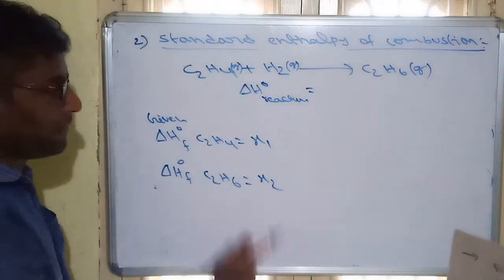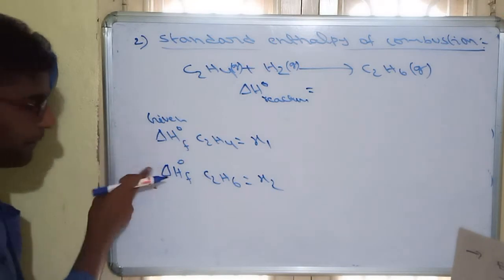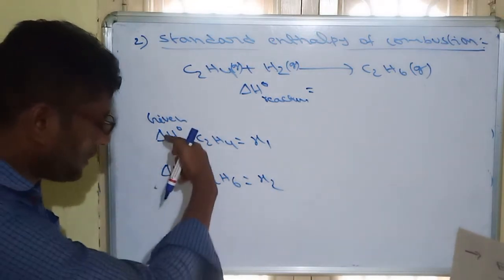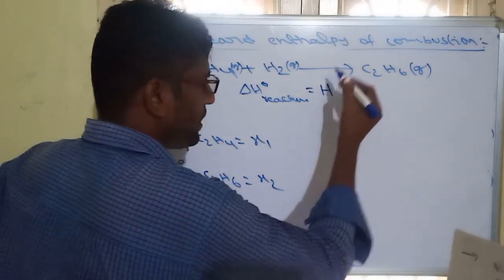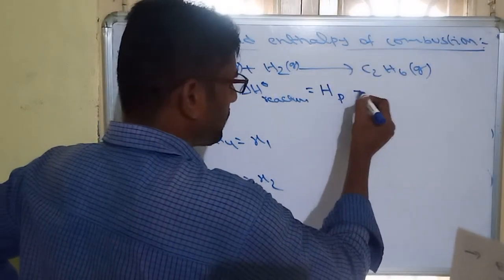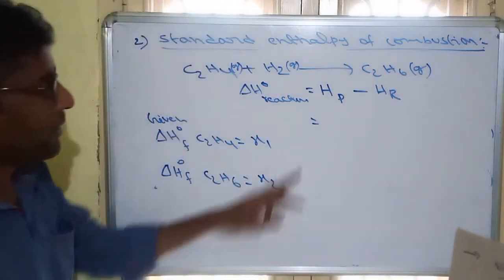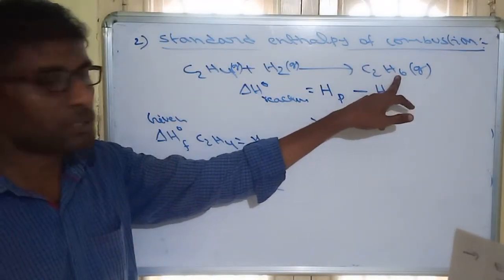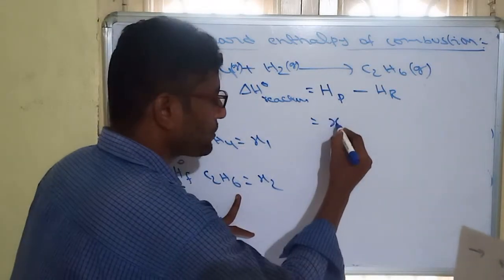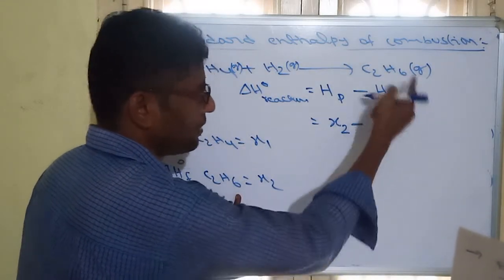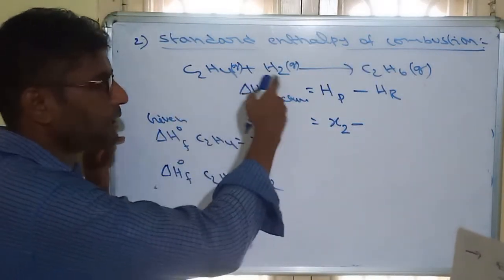Now see this enthalpy of reaction. What are the given values? Enthalpies of formation. When enthalpies of formation are given, the formula must be enthalpy of products minus enthalpy of reactants. What is the product here? C2H6, whose enthalpy of formation is given as x2, minus the reactants. What are the reactants? C2H4 and H2.